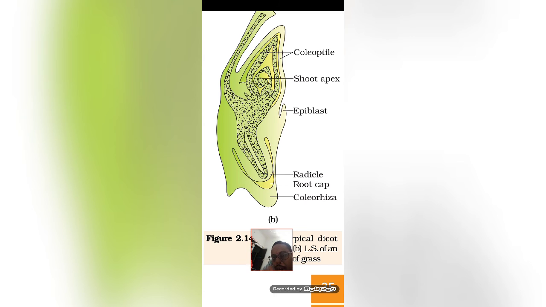Apart from the radicle and root cap, there will be a covering, which is known as the coleorhiza, and they will also have a coleoptile and shoot apex, which will develop into the shoot, and the coleoptile will further develop into the hypocotyl during the growth of the plant. From the shoot apex the shoot will go up, and from the root part the root starts to grow.